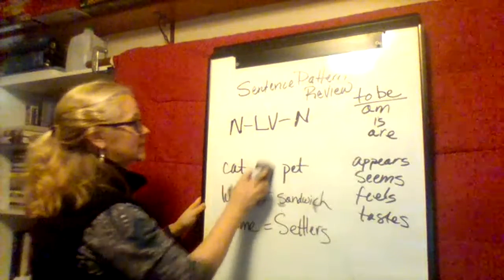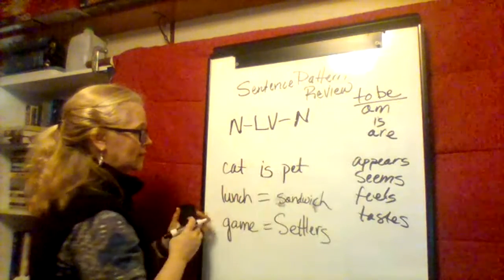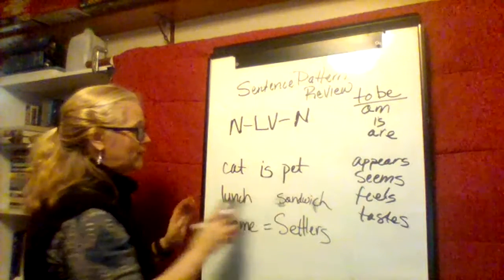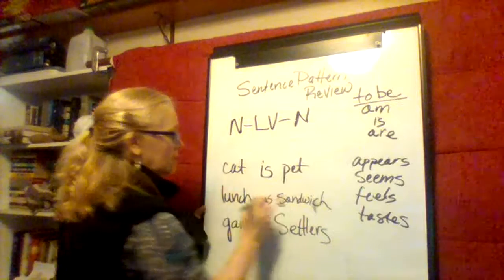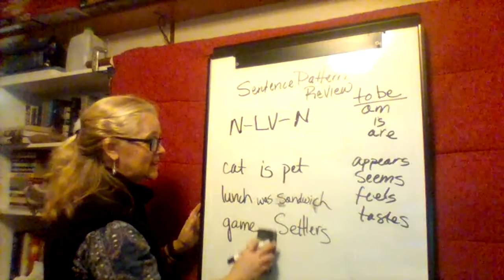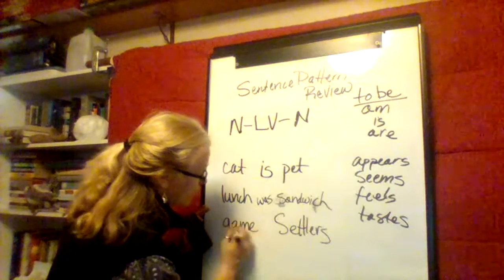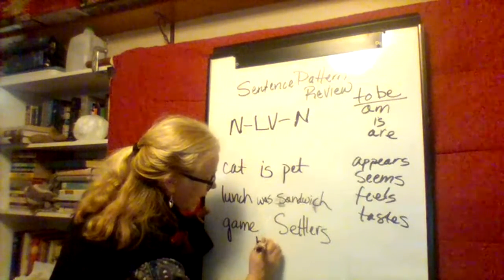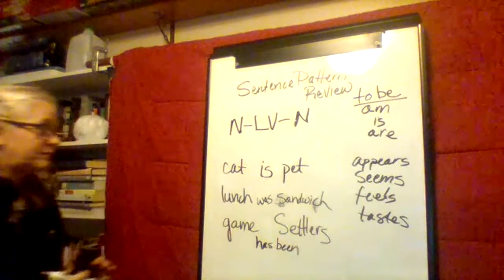So I'm going to say the cat is pet. My favorite lunch, let's say, was. Now I'm going to put this in a different tense. I'm going to say the game, my favorite game has been Settlers.